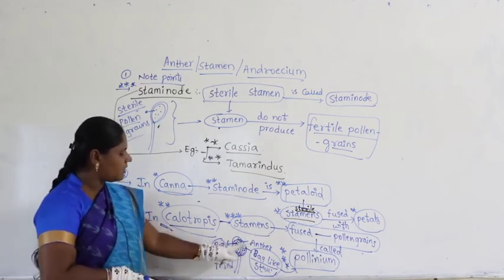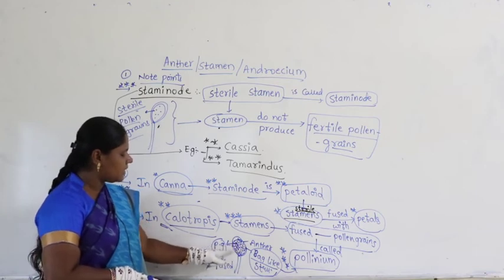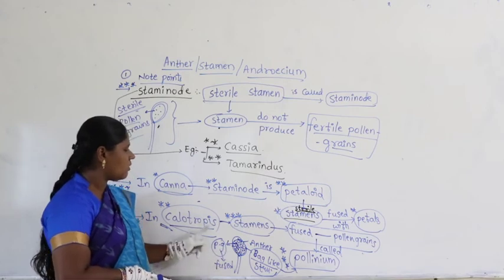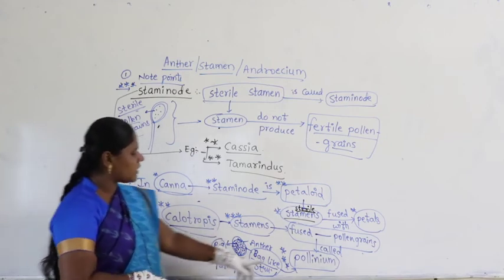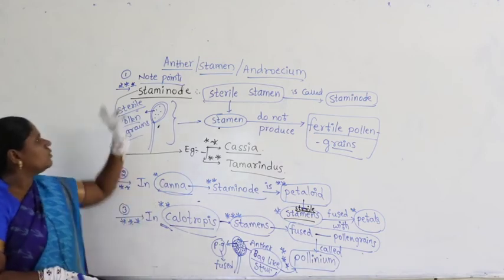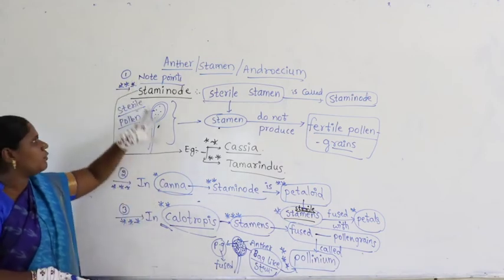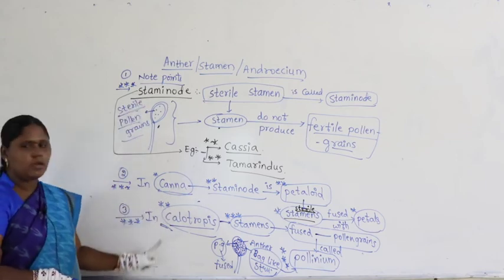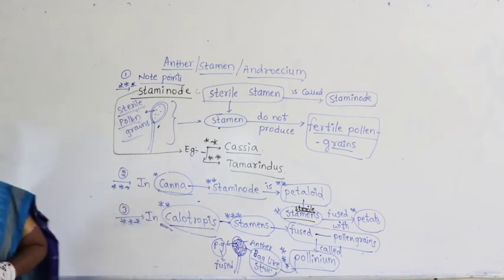This is nothing but the anther. Within that, all pollen grains are joined, all pollen grains are fused. Such a structure is called pollinium. Very, very important. Whenever I give note points, they are nothing but question-getting points. They are very, very important. Right? Now, let us continue further.